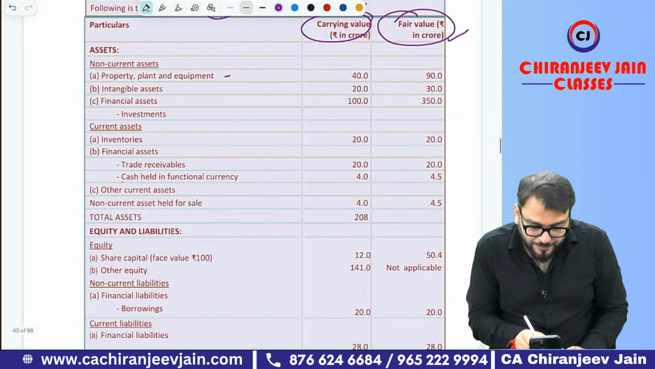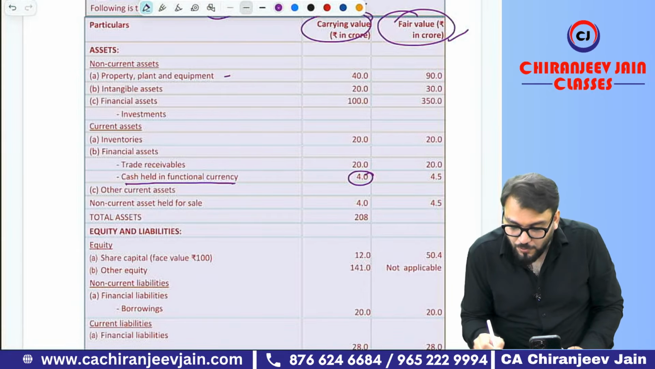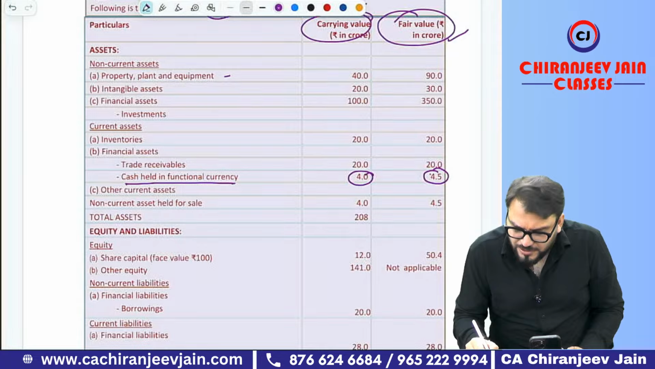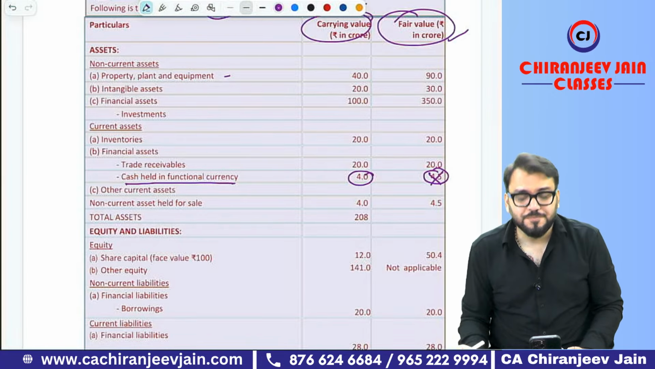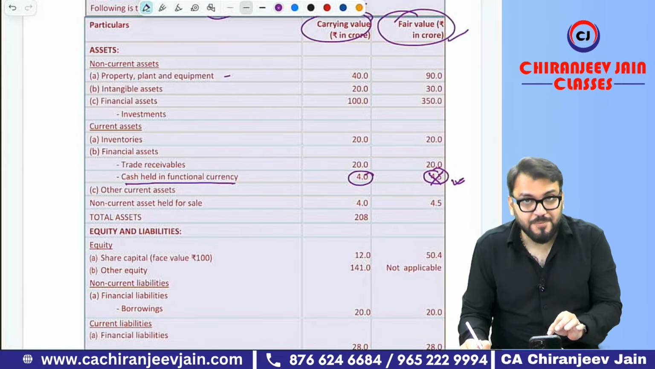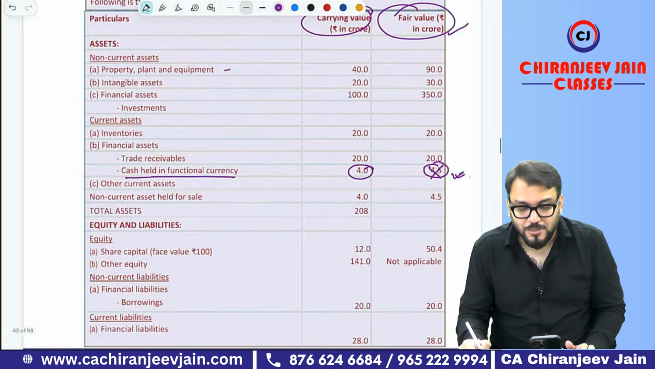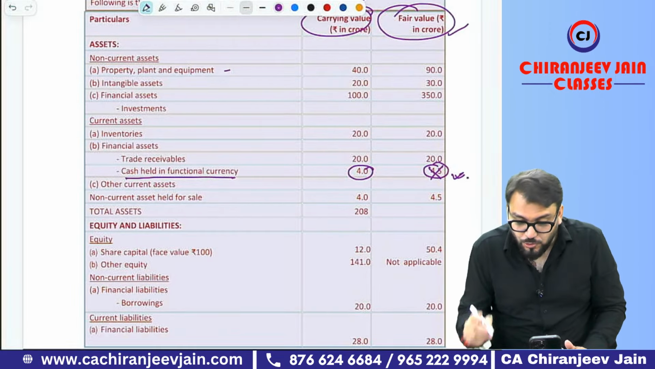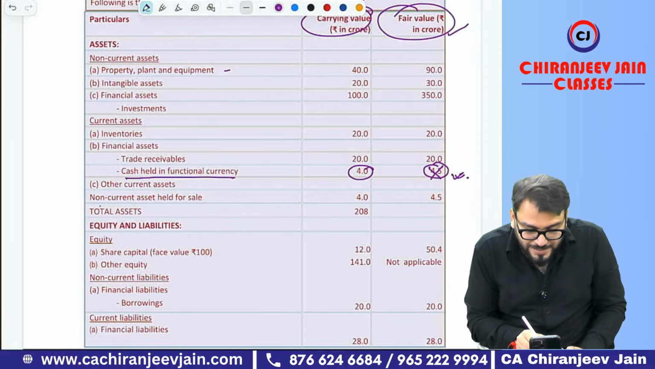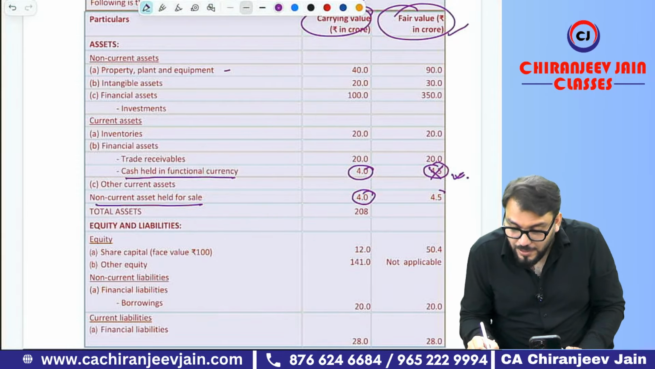You can see they have given cash held in functional currency, with carrying amount and fair value. This information is totally irrelevant because cash will not be acquired at fair value. It will be acquired at carrying amount only, because cash cannot have a fair value. Understood? Here you can make one mistake. Then they have given non-current asset held for sale. Once again they have given carrying amount and fair value.